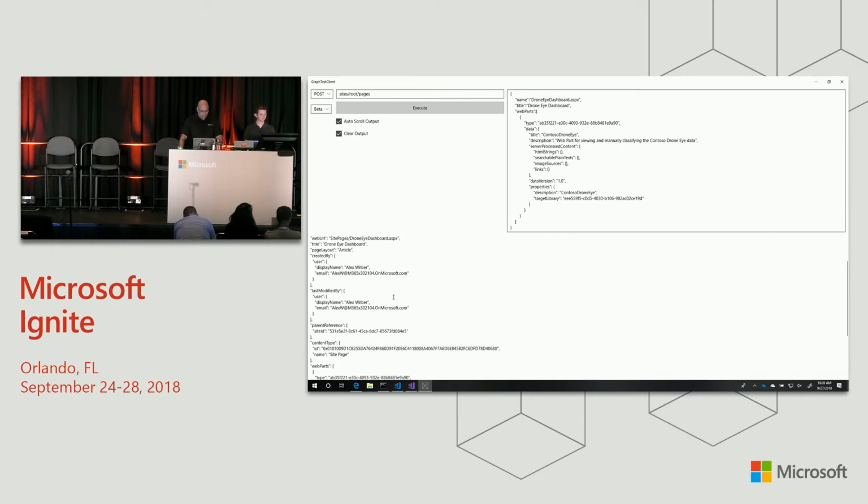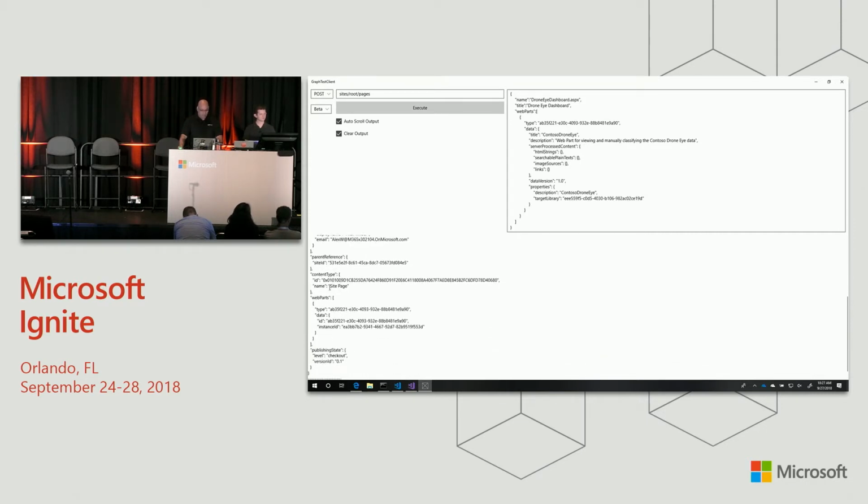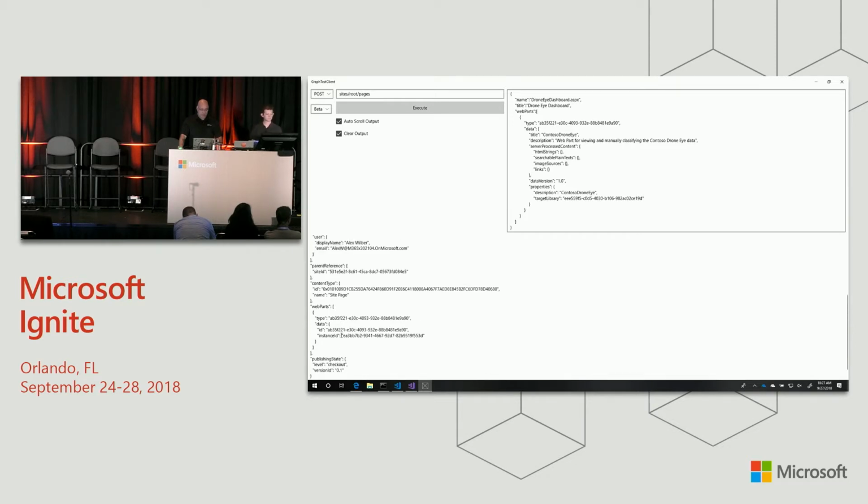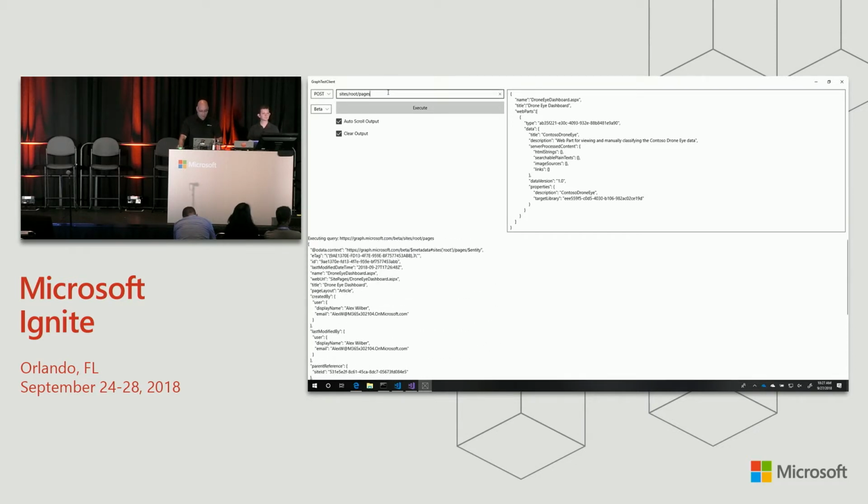And as we scroll down here, you can see I've got a parent reference for what site it's in. I know the content type is a site page, which is our modern page type. And then the web parts, it actually gives me the IDs and the instances of those web parts right in that payload. And it shows me the publishing status checked out, which is okay, but we want to make that better.